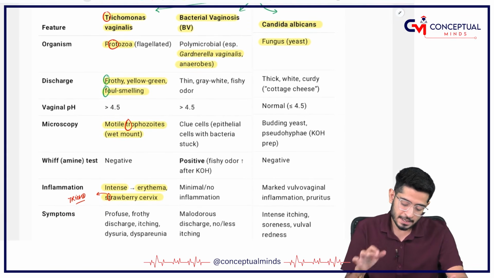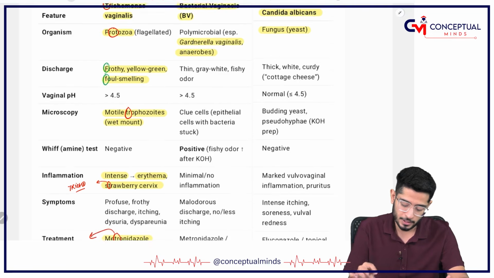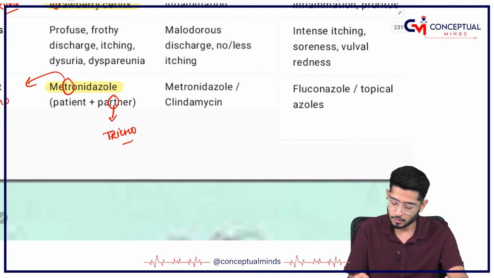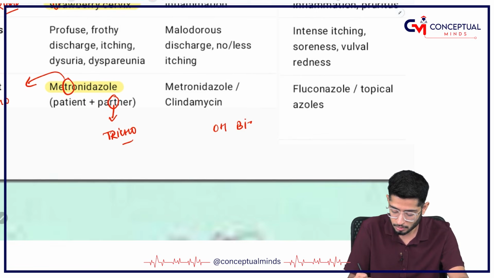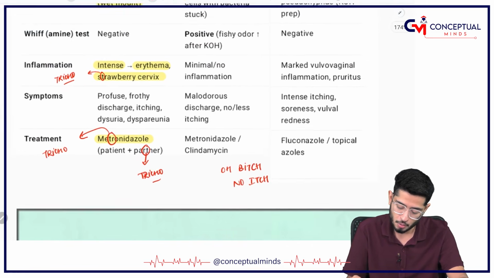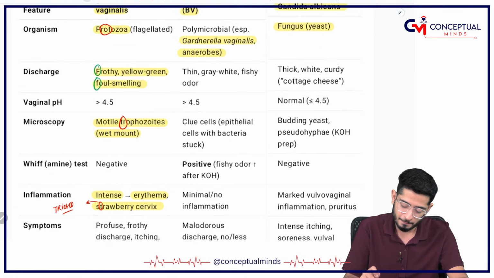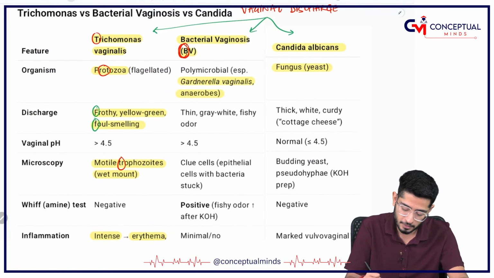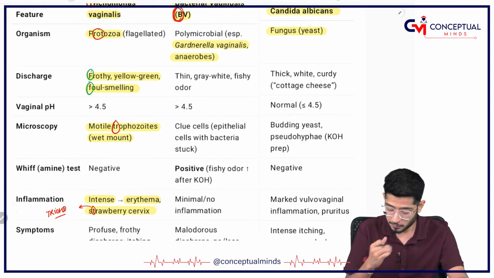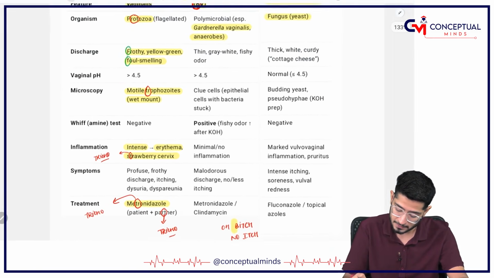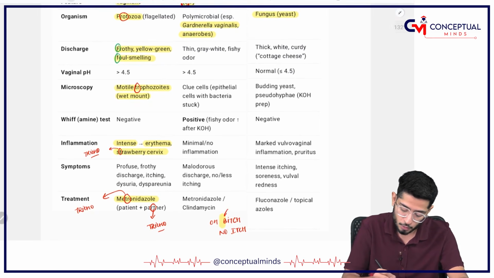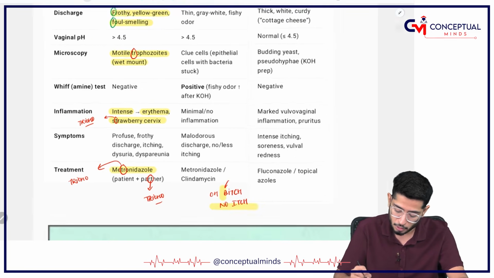And if I come to bacterial vaginosis, you have to remember something that is called a mnemonic: no itch. B means bacteria. B for bacteria, and no itch means it has no itching.